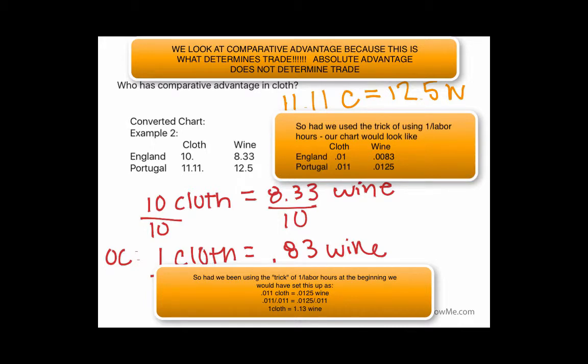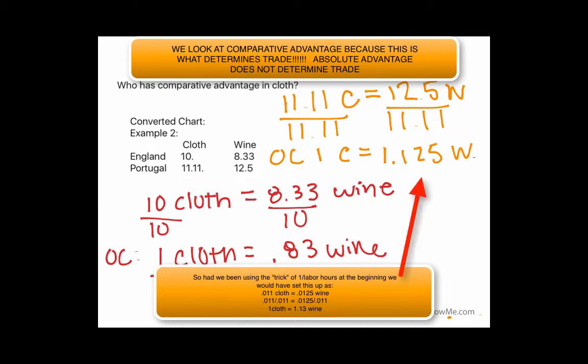So if we want to look at what the opportunity cost is of one cloth, we divide both sides by 11.11, and that'll give us one cloth to 1.125 wine.